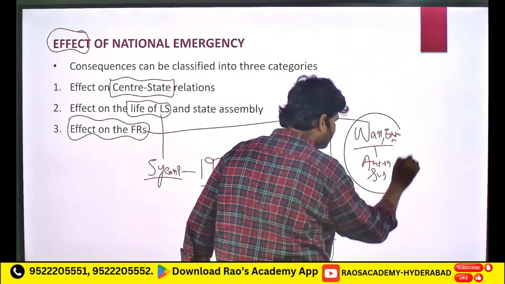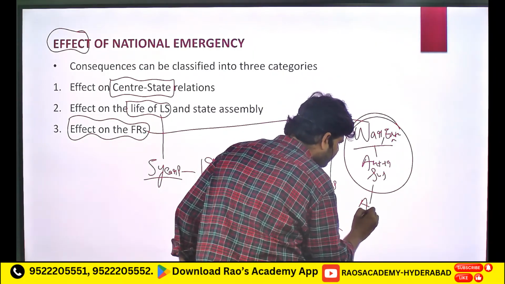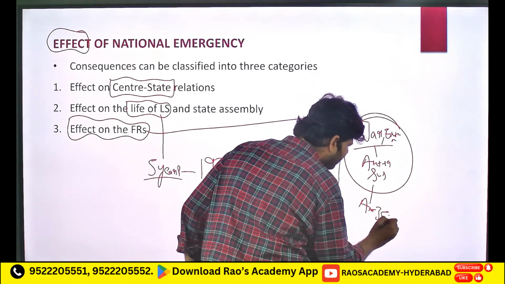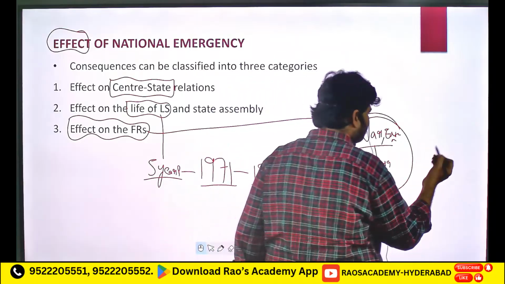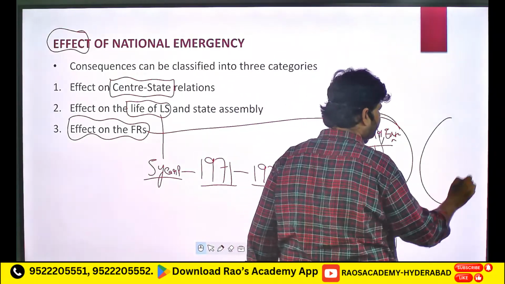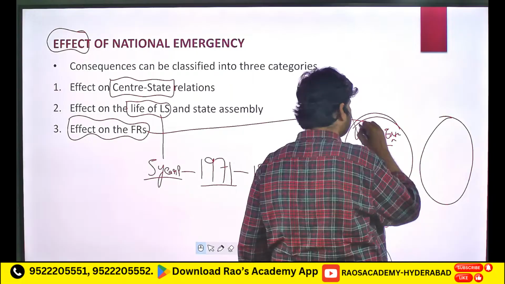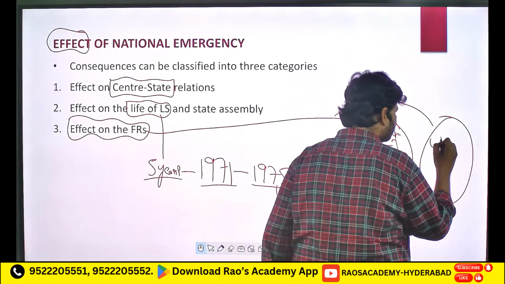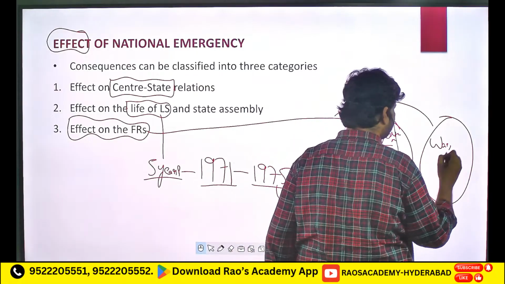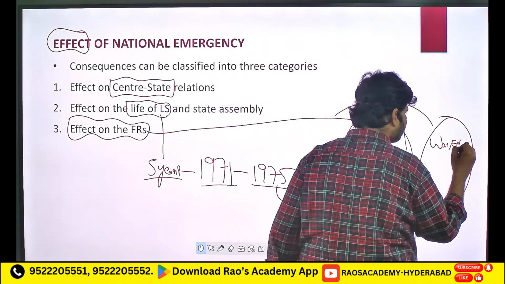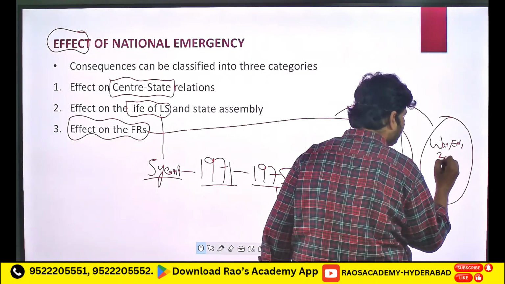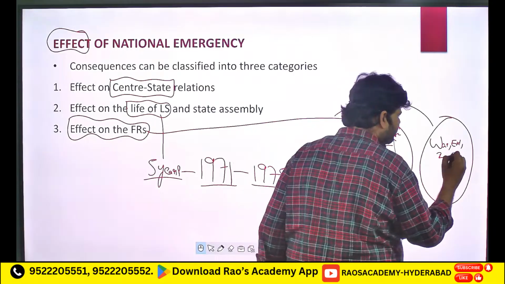And this comes under Article 358. And again we have another scenario where national emergency happens because of war and external aggression, as well as because of internal emergency, that is armed rebellion.